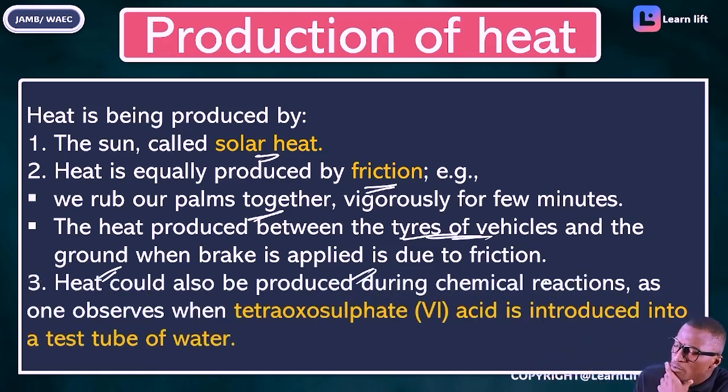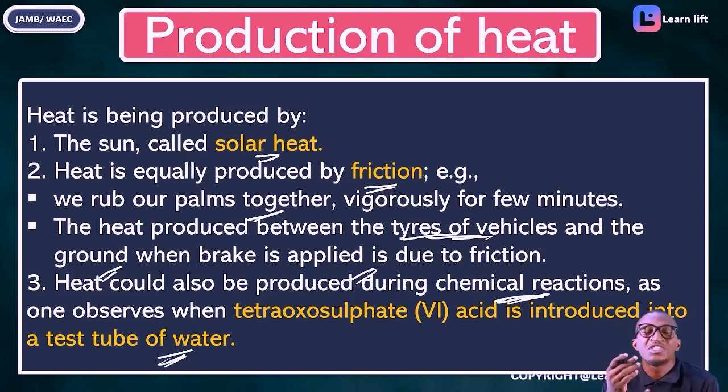Take note that heat can also be produced during chemical reactions, such as when tetraoxosulphate acid is introduced into a test tube of water. These are various ways in which heat is produced. We said it is produced from the sun, which is called solar heat or solar energy. We talked about heat produced from friction, for example when you rub your palms together, or the tire surface and the ground. Heat is also produced from chemical reactions. There are many ways in which heat is produced; this is just to mention a few.